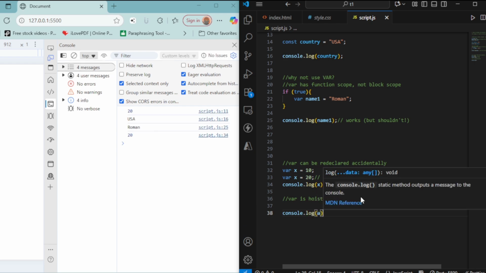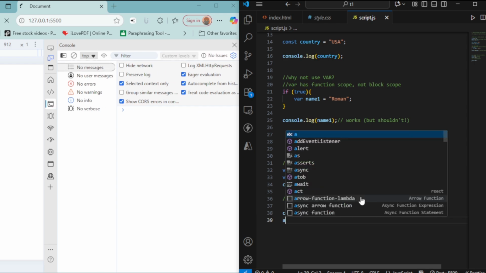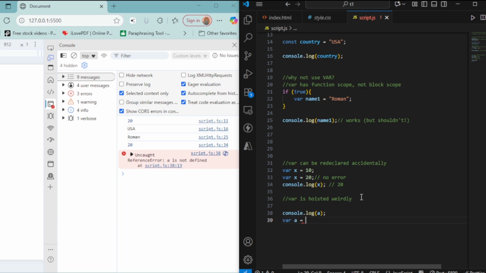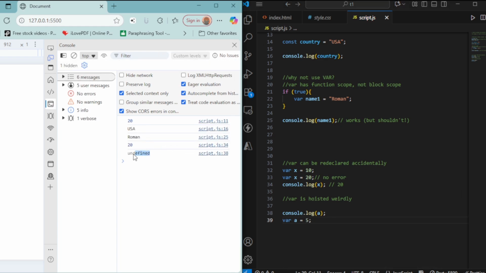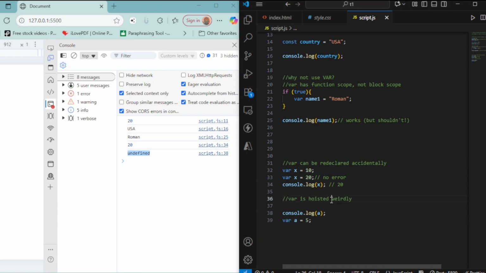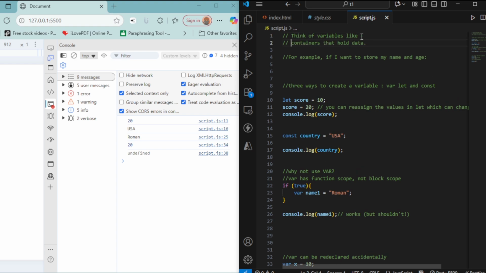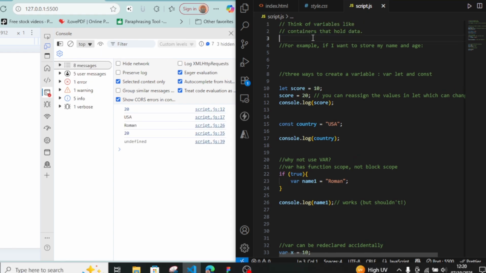The third issue is that var is not used in modern JavaScript because it gets moved, or hoisted, to the top of its scope automatically. So it acts like it's declared even before your code runs. As you can see, it's showing me undefined because var is hoisted weirdly. let and const are hoisted too but not initialized, so they give a proper error instead of weird behavior.